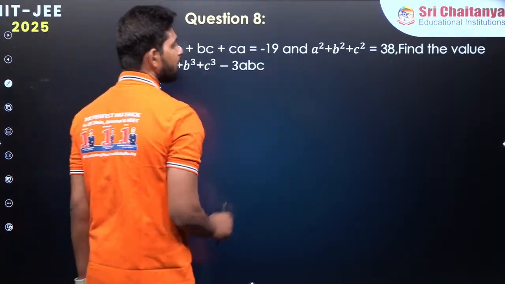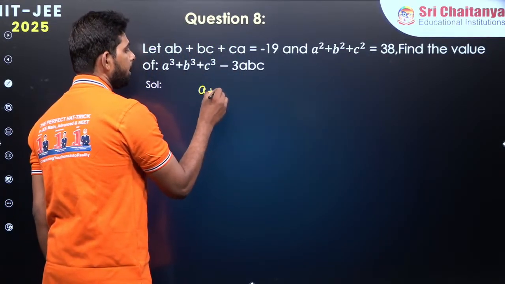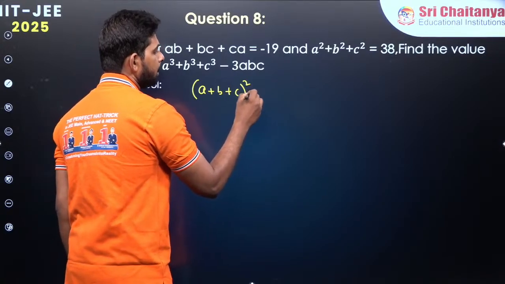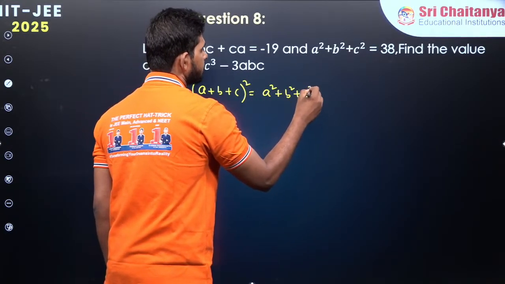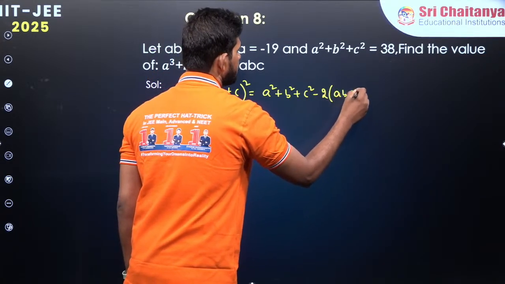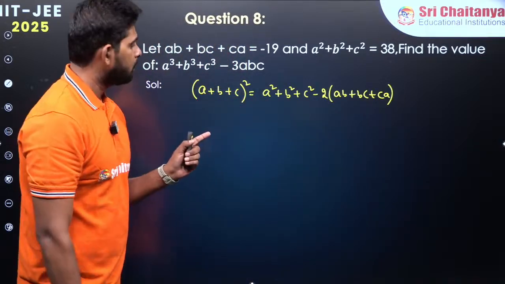Now you can see a square plus b square plus c square is equal to 38, I have. I wanted to find the a plus b plus c whole square value. That is equal to a square plus b square plus c square plus 2 times of ab plus bc plus ca. This is the identity that we have taken already, right?